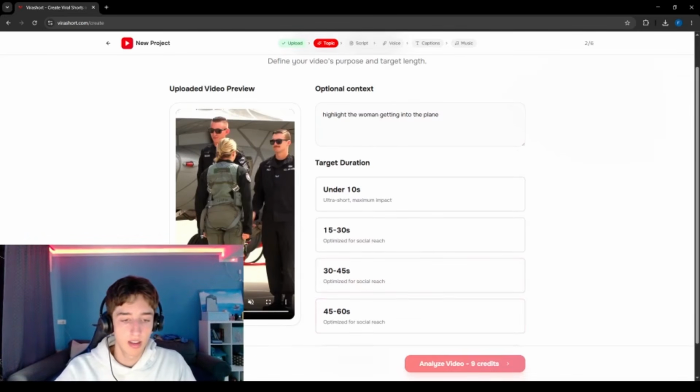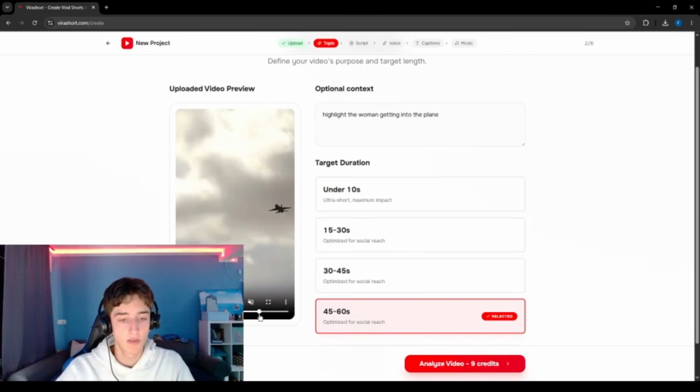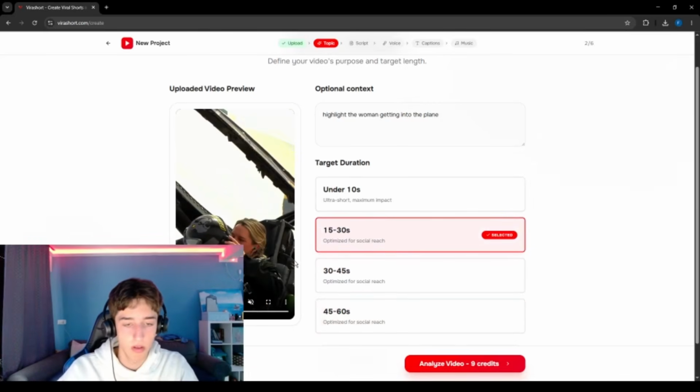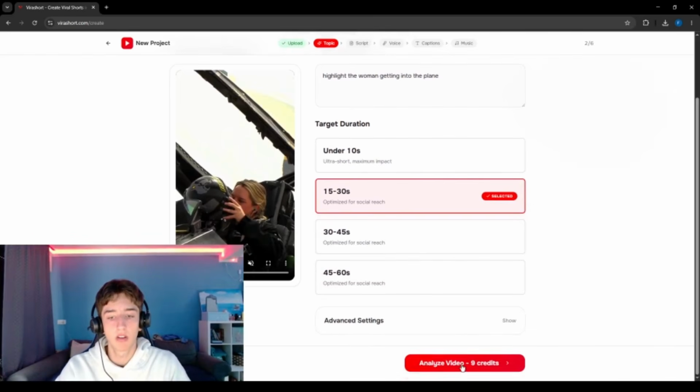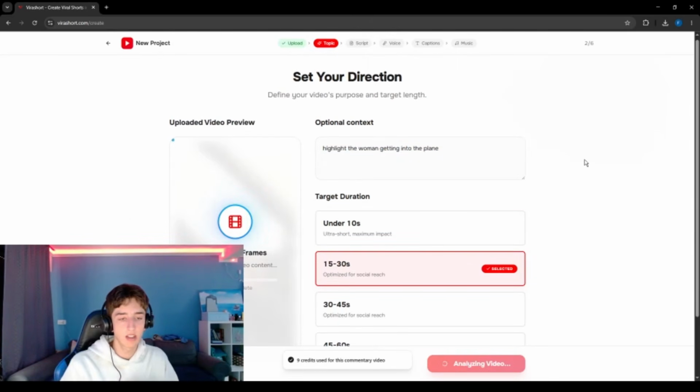And now let's just select a duration, and for most videos that are so long, I would select this duration. But actually this video has very few cuts and is a little bit boring, so we're going to select a 15 to 30 second duration, as I think it's best for these types of long videos, where we're just going to shorten everything together into a 15-second short. So let's click analyze, and this takes about 15 seconds.